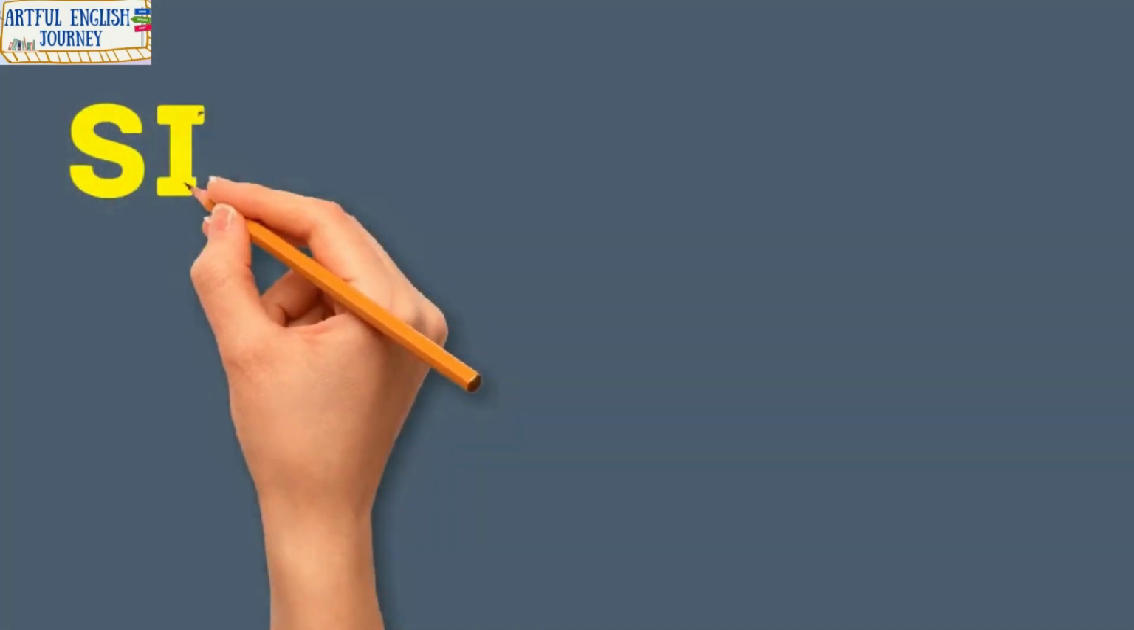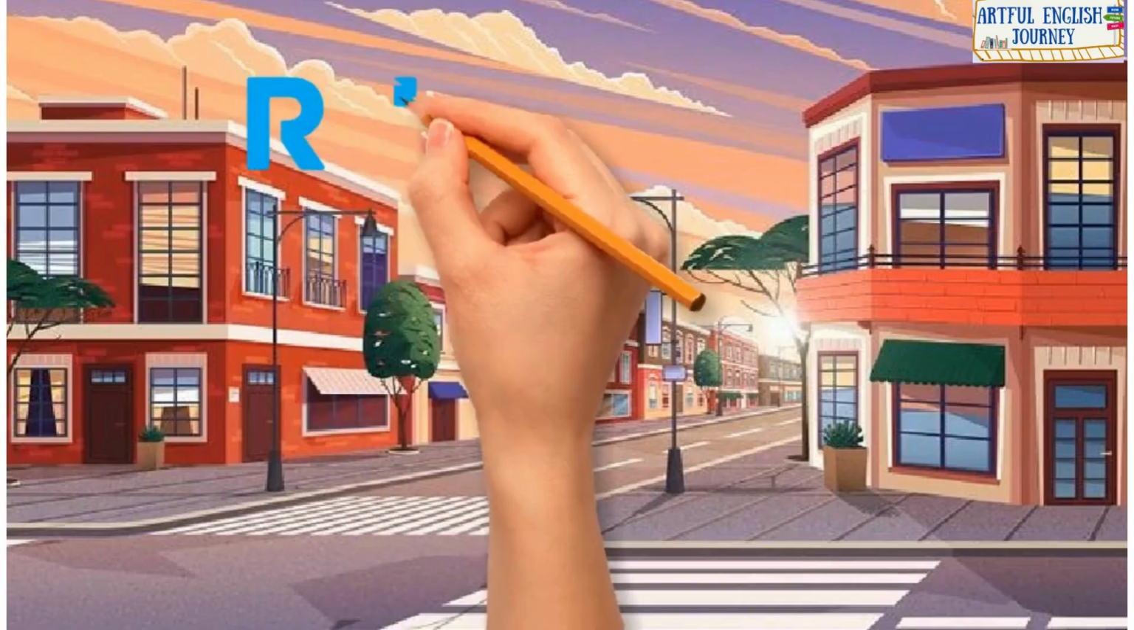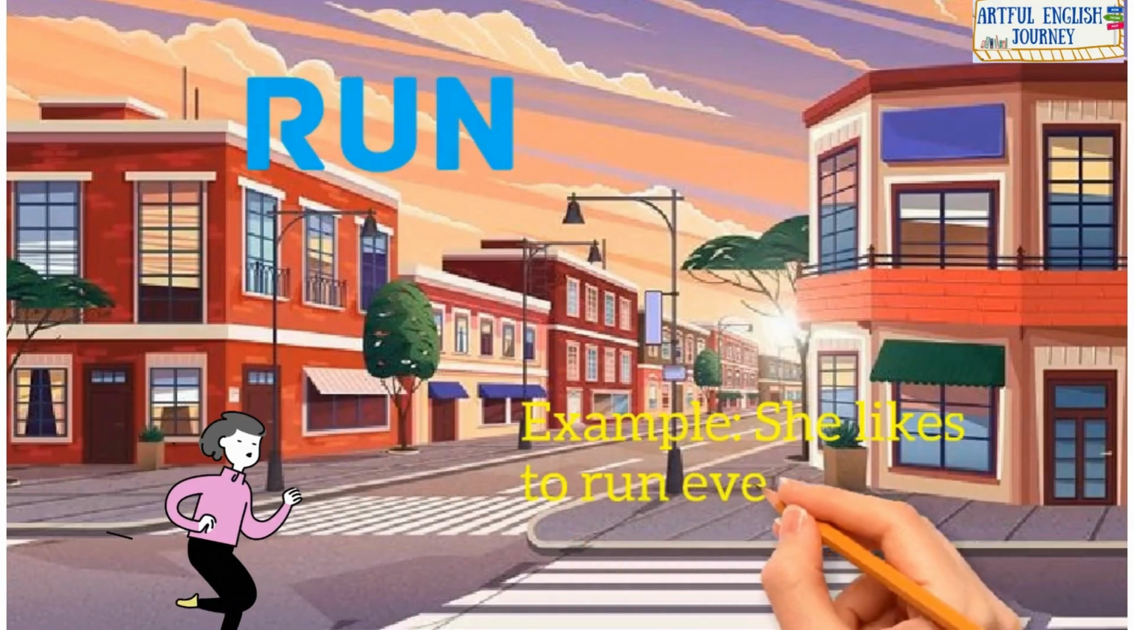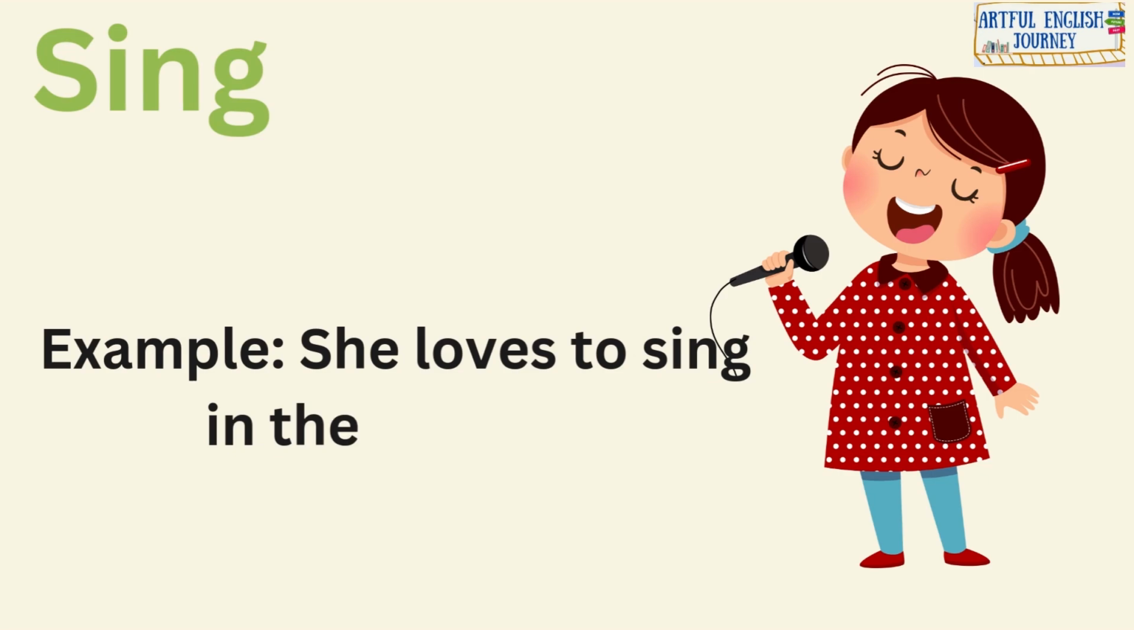Sit. Example, please sit down and relax. Run. Example, she likes to run every morning. Jump. Example, the kids jump over the puddles. Sing. Example, she loves to sing in the shower.